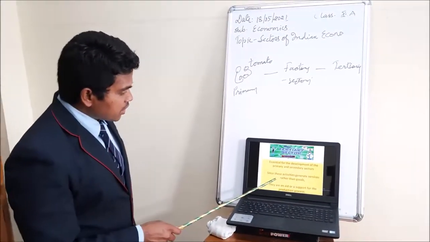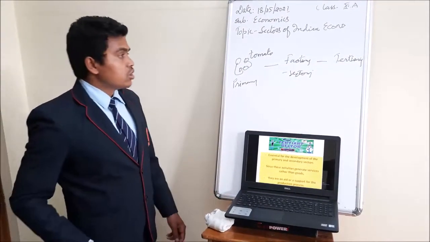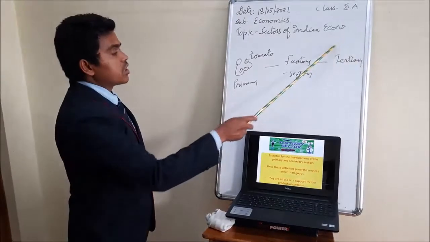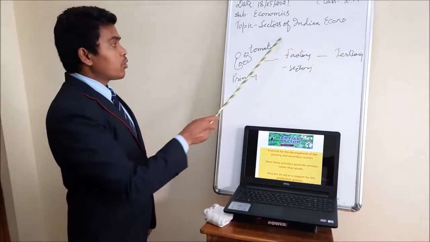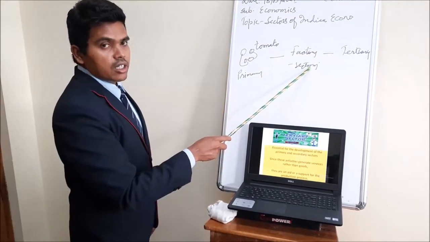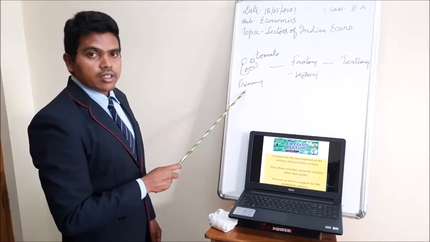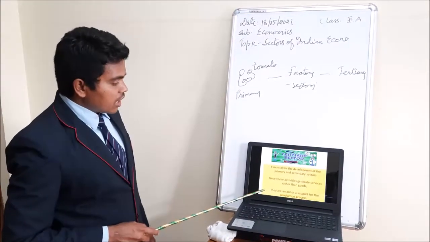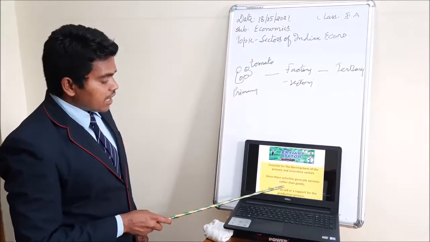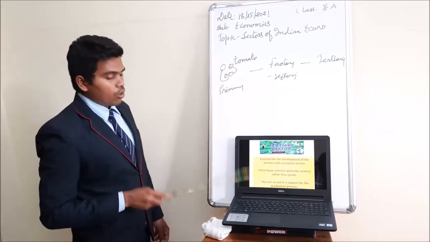Then again you can understand here, since these activities generate service rather than goods, this tertiary sector does not produce goods nor does it manufacture anything. It just provides the service. Clear? Then another point, they are an aid or a support for the production process.